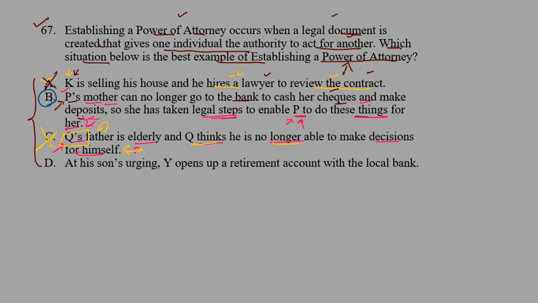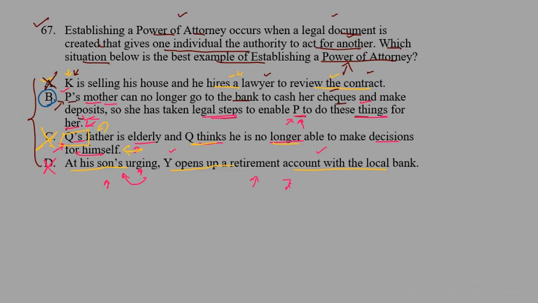So option C is also not a correct answer, and option D says at his son's urging, Y opens a retirement account with the local bank. This is a very basic step that Y's son urges him to take, and Y opens a retirement account with the local bank, but this does not give Y's son any power of attorney on Y's bank account. Y opens his retirement account but does not provide his son any authority to work for him. So option D is not a correct answer again.